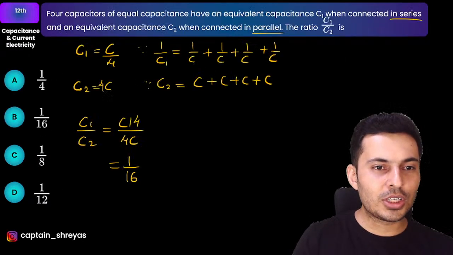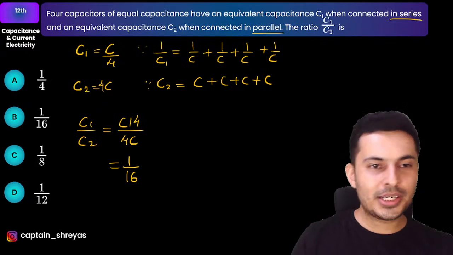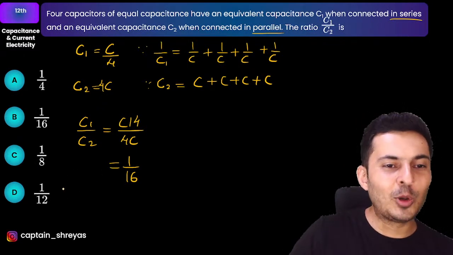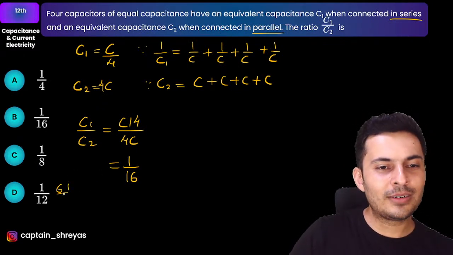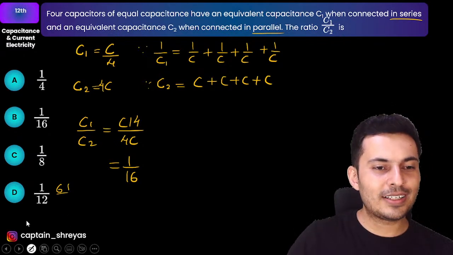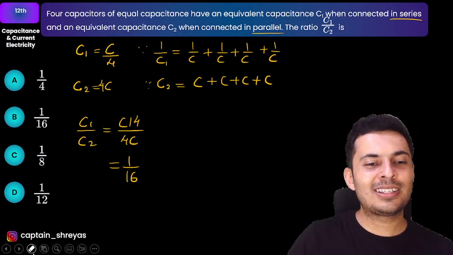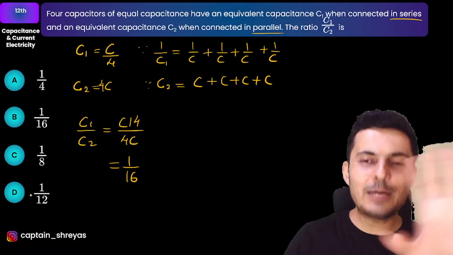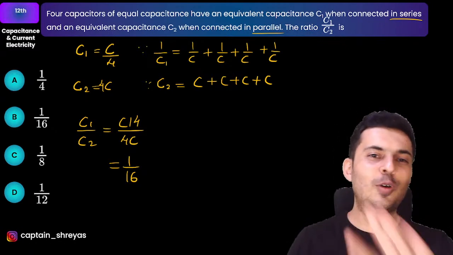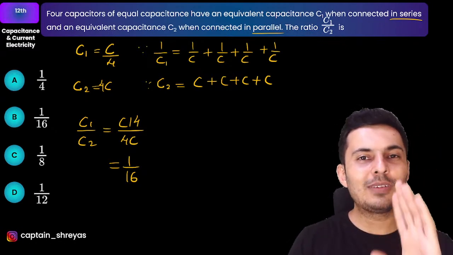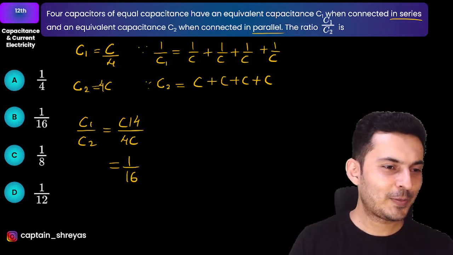Actually, this question is not good. I'll tell you why. The options are not made well. There should have been one more option, which was 16:1. If that option was there, then many people would have chosen 16:1, because generally people use the resistor formula. They forget in the hurry-burry of the exam, they make this silly mistake.